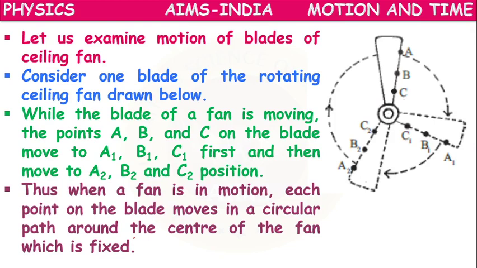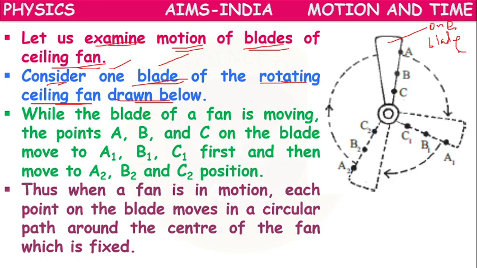So next, let us try to understand in detail with another example. Let us examine the motion of the blades of a ceiling fan. Consider one blade of the rotating ceiling fan drawn below. Assume that it is only one blade, out of 3 blades, the motion of one blade of the fan we are considering.